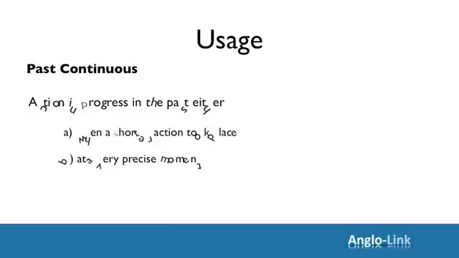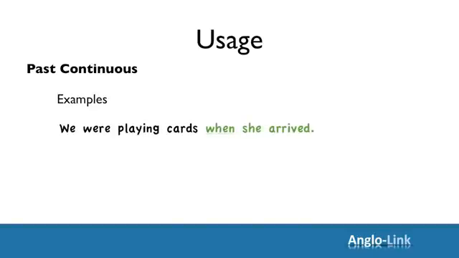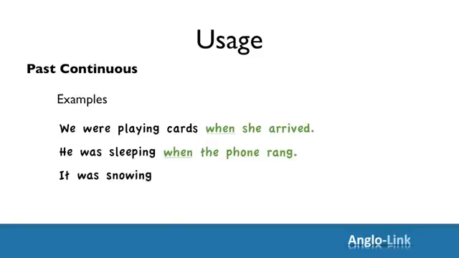Let's look at some examples. We were playing cards when she arrived. He was sleeping when the phone rang. It was snowing at 10 a.m. yesterday.